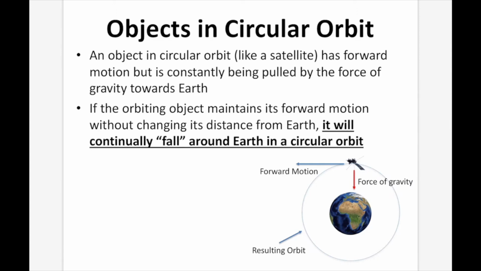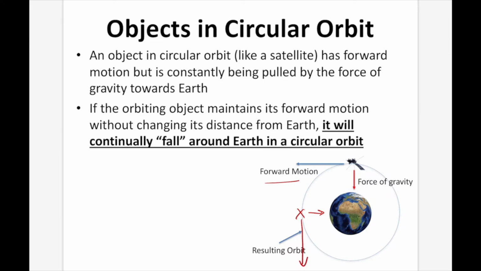So you can see it's got a forward motion to the left, as shown right here, but it's also got a force of gravity coming down towards the planet. So what that means is it's still being pulled down, but by the time it gets down, it's already moved forward, or in this case left. By the time it gets to where the center of the Earth would be, it's over here. And then it's getting pulled again that way, while still having a forward motion of this way, which is larger than its force of gravity.